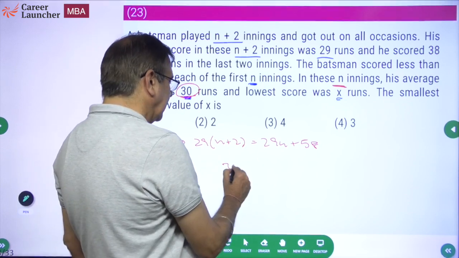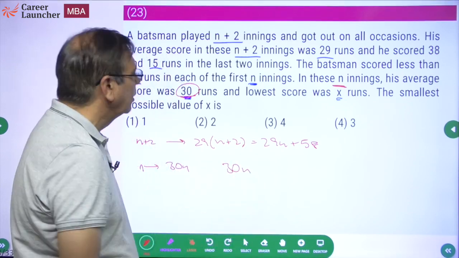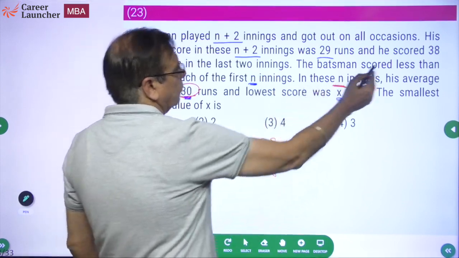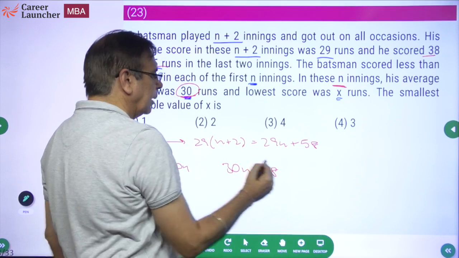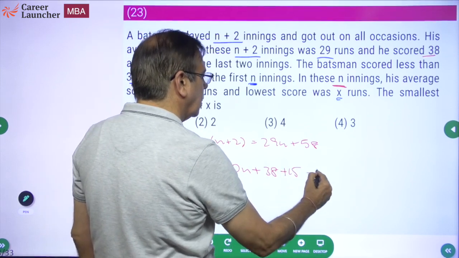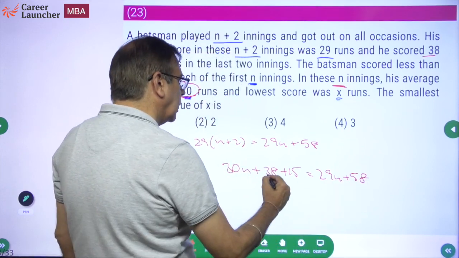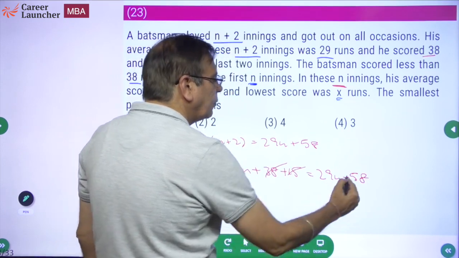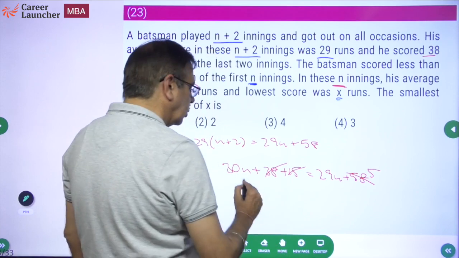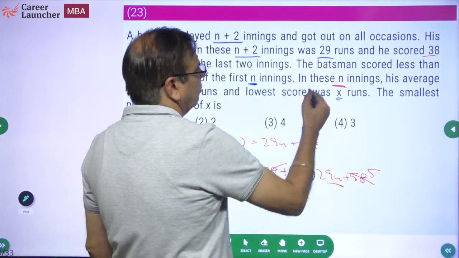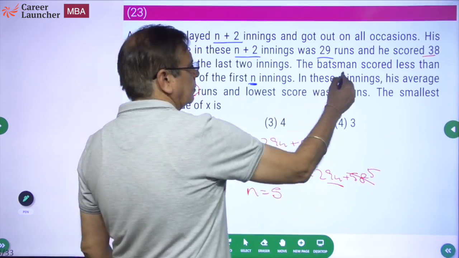30n is the runs in n innings, plus 38 in the n plus first inning and 15 in the n plus 2 inning. So 38 plus 15 is 53. So 30n minus 29n is 5, so n is equal to 5. So what we find is n is equal to 5.